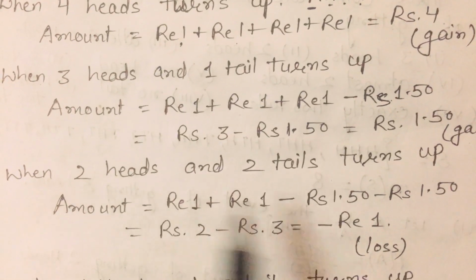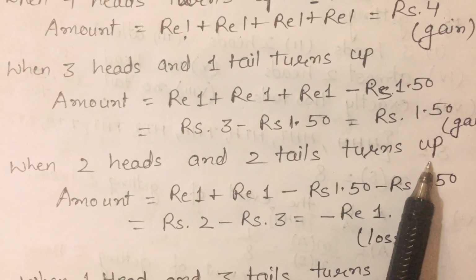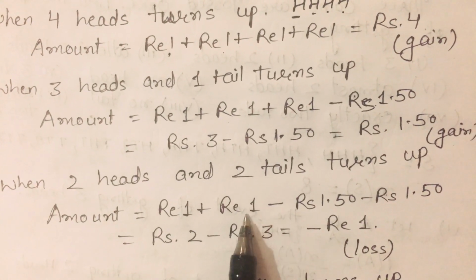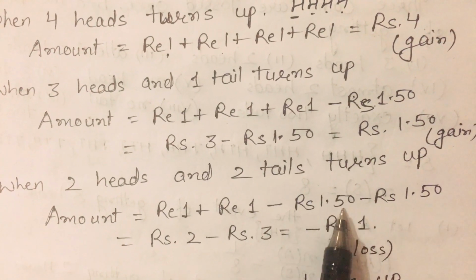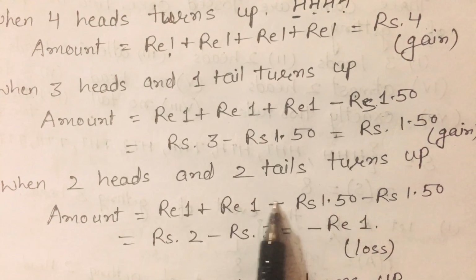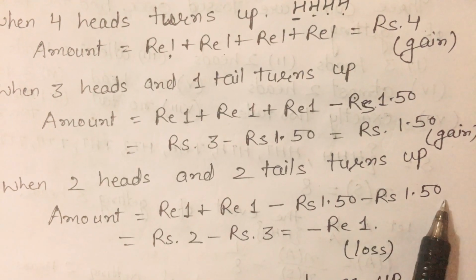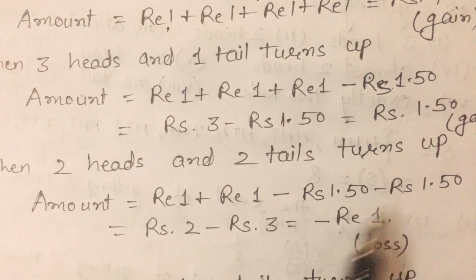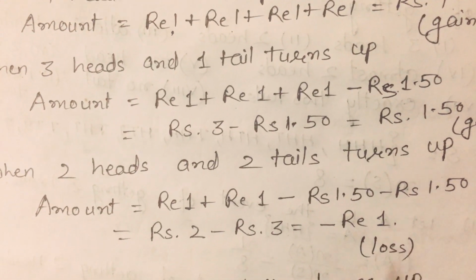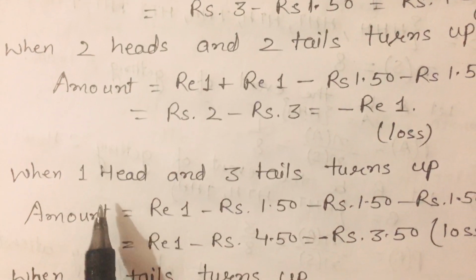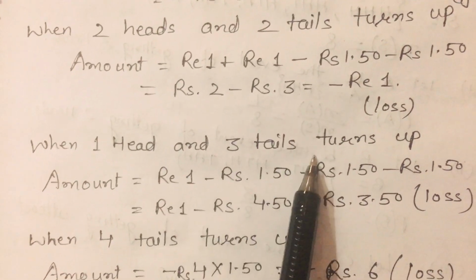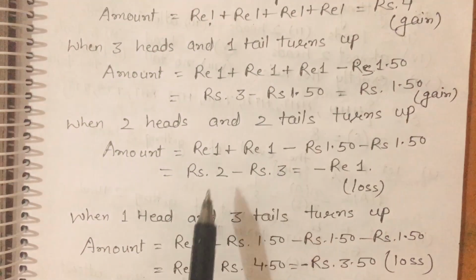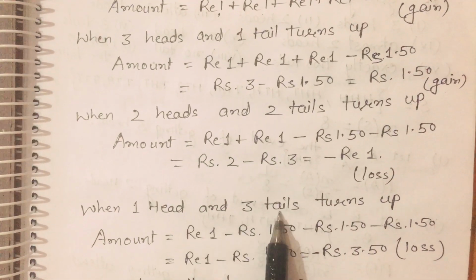Now if 2 heads and 2 tails turn up, you will get ₹1 for 1 head, ₹1 for second head, and ₹1.50 you will lose for 1 tail, and ₹1.50 for second tail loss. So these are 2 and these are 3, then you will lose ₹1. After that, there are 5 cases here: 4 heads, 3 heads 1 tail, 2 heads 2 tails, 1 head 3 tails.